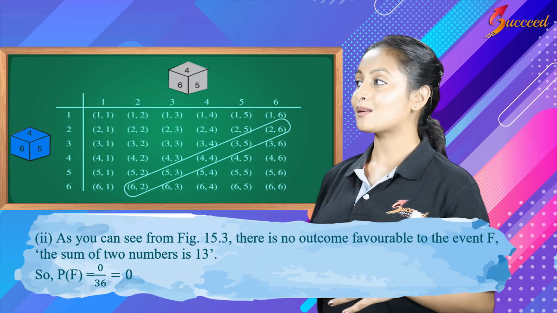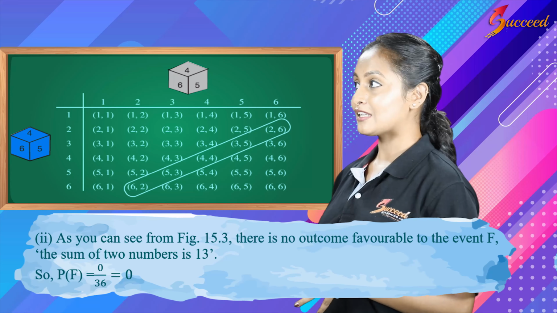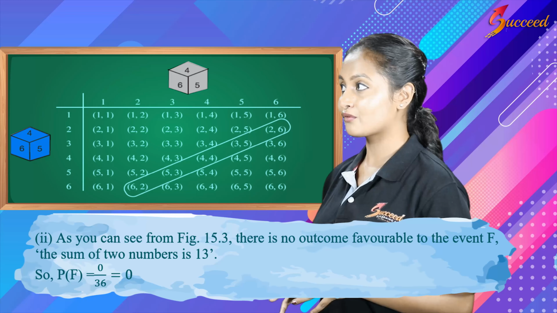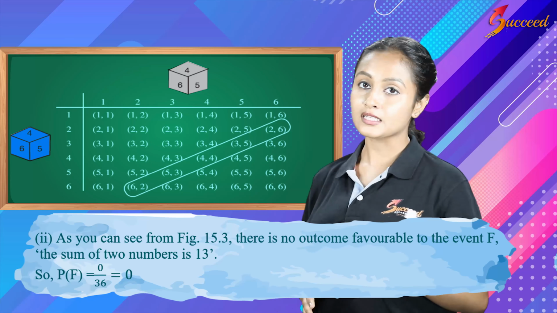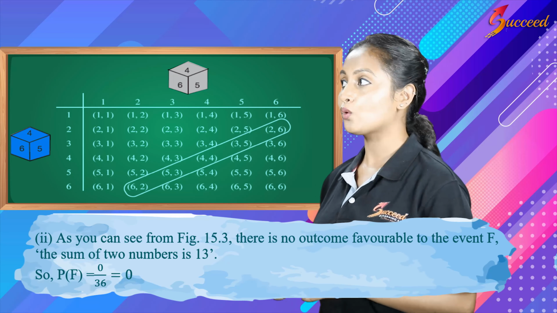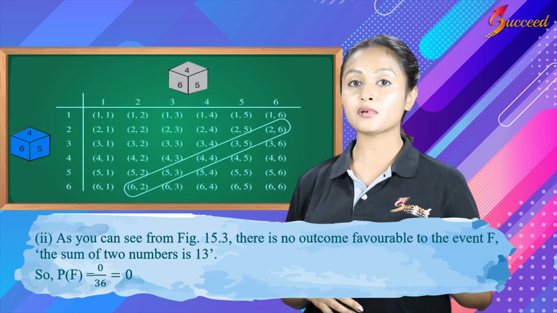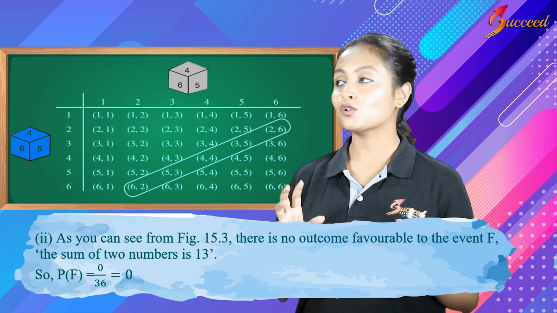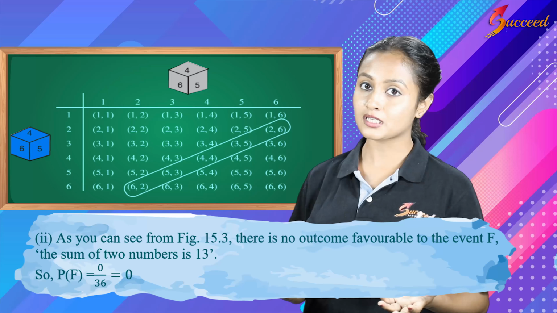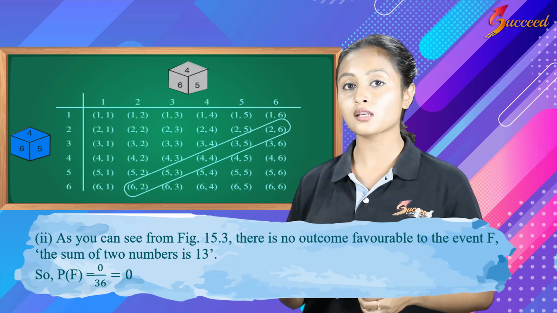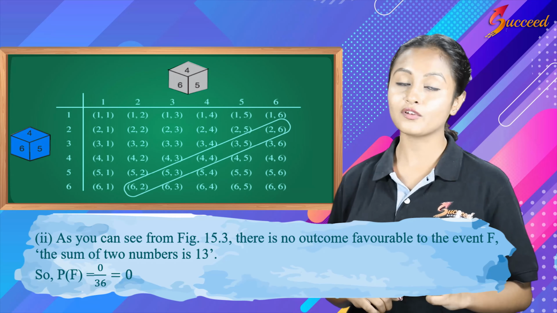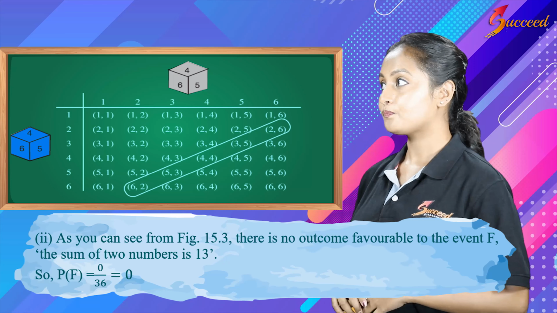Now, moving on to sub question 2. As you can see from the figure, there is no outcome favorable to event F, the sum of two numbers is 13. So, P of F is equal to 0 divided by 36. The maximum that a die has is 6. So, the maximum possible number which can occur when both dice are simultaneously rolled is 6,6. When you add it up, you get 12. So, there is no possibility of getting a 13 when you roll 2 dice.